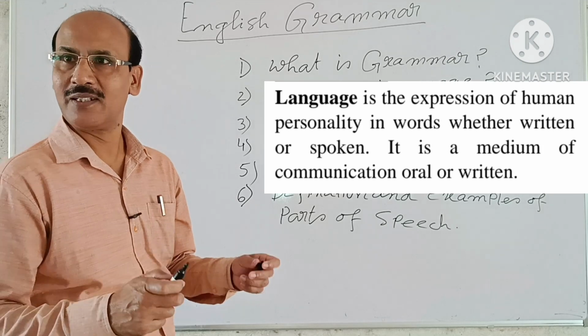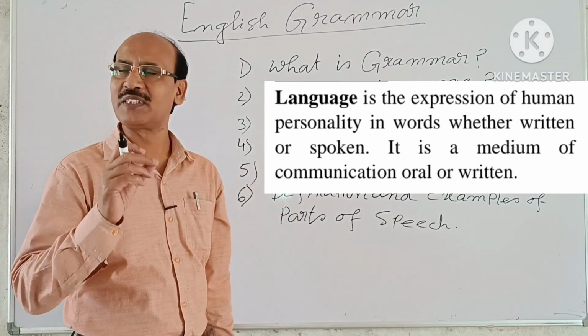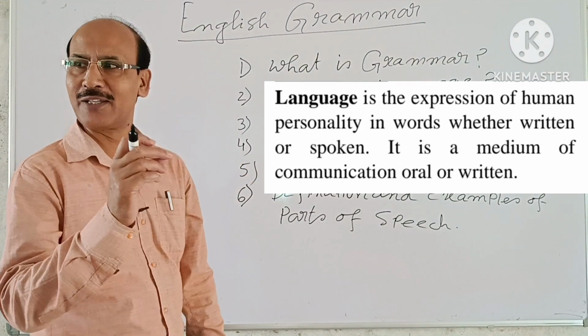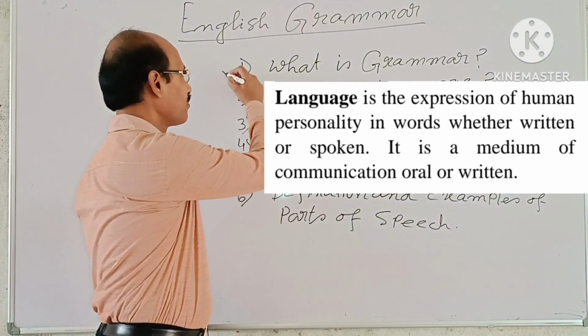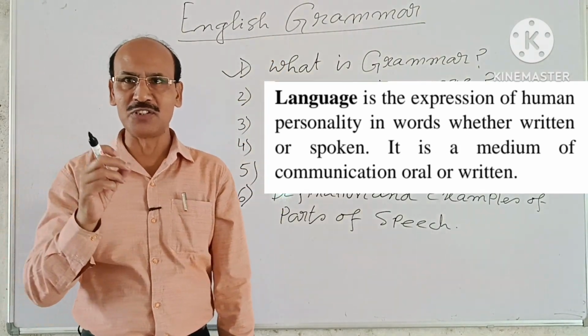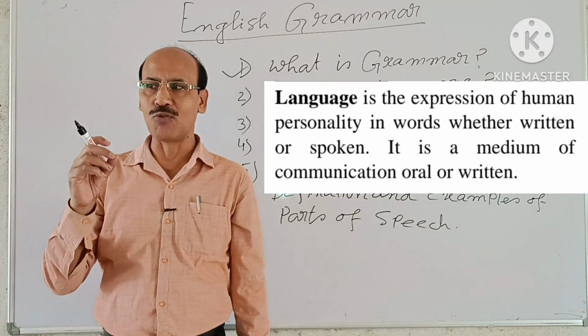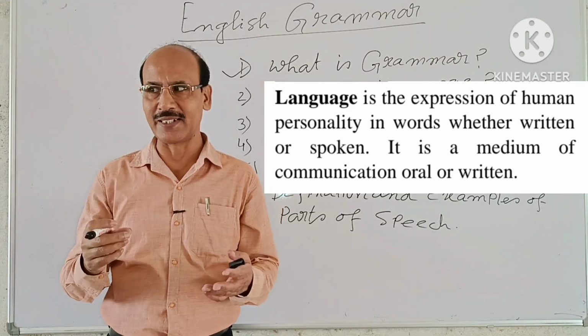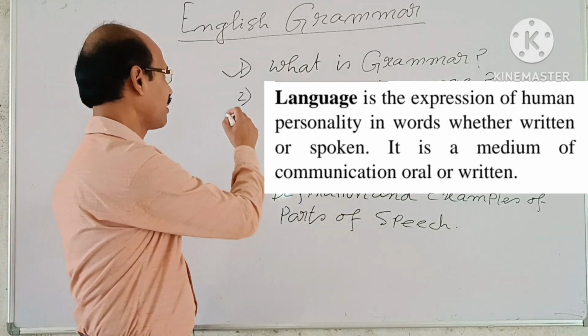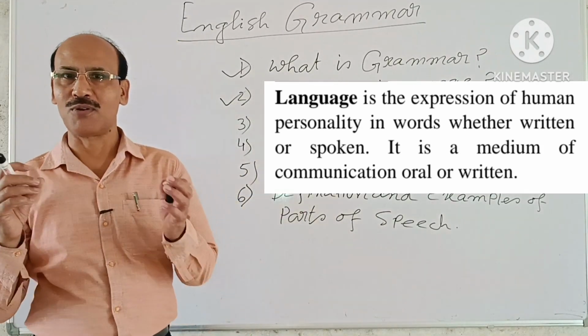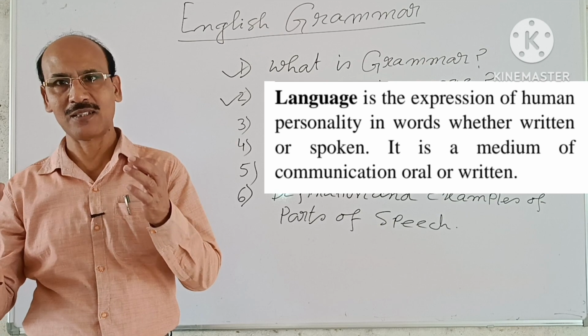So, what is grammar? It is an art of speaking and writing a language correctly. And language is the expression of human personality in words, whether it is written or spoken.